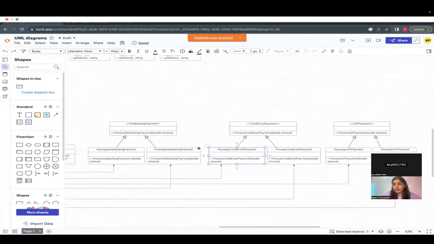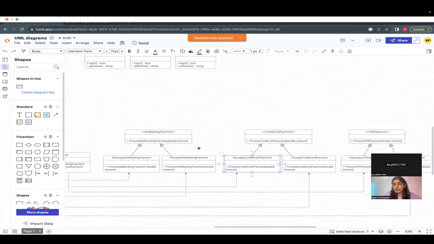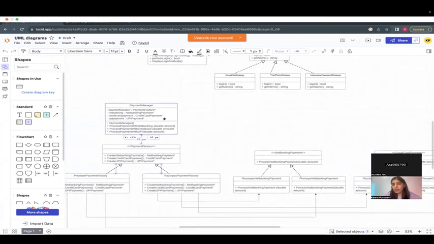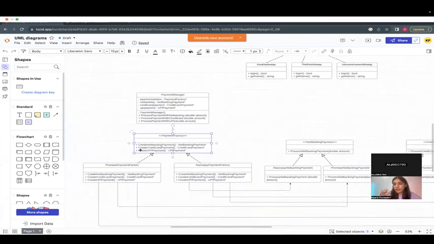But why do we need a payment object here? So you are talking to payment manager. You will need the object, right? Like someone, like you need the object, right?